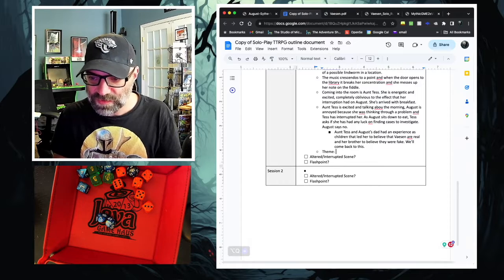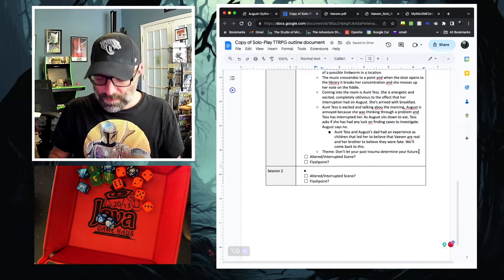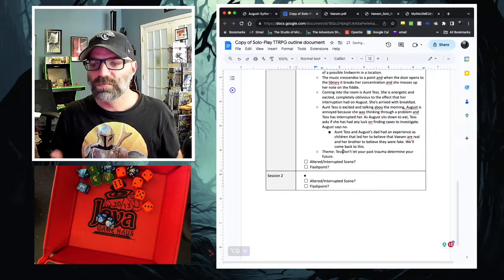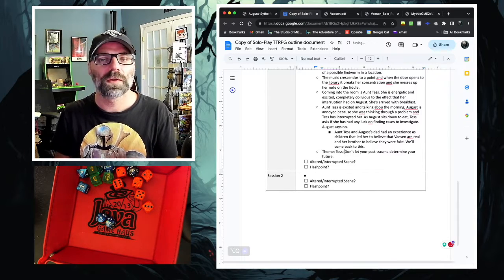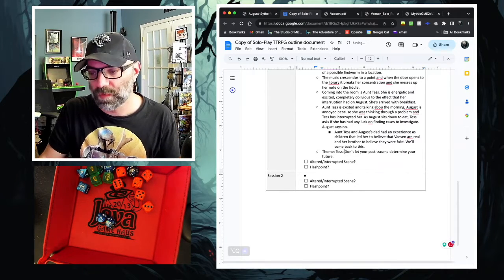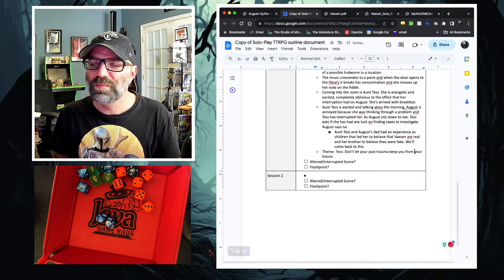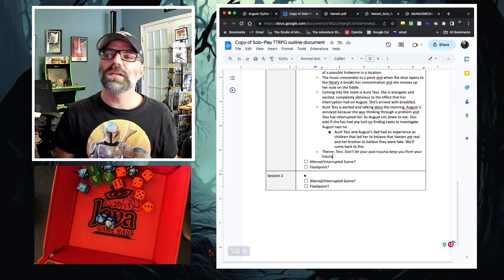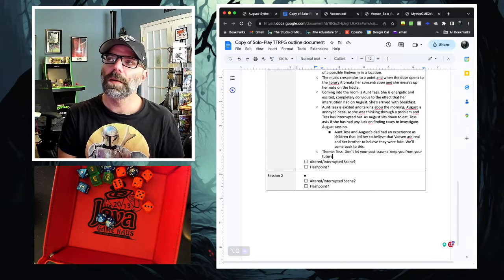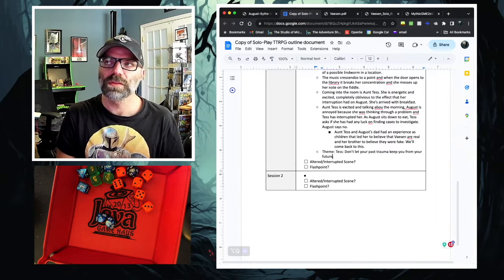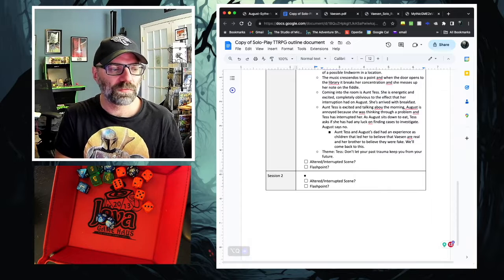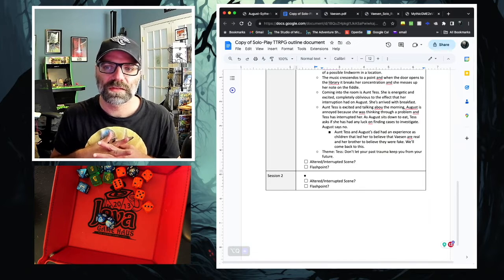So I think that's an interesting idea. So Tess is going to say something to this effect to August. Don't let your past trauma determine your future, or keep you from a better future. Something like that. So I like that idea because it shows that there's this interesting element between the two of them, where Tess has had a similar thing. There's sort of a mirroring of experiences, right?